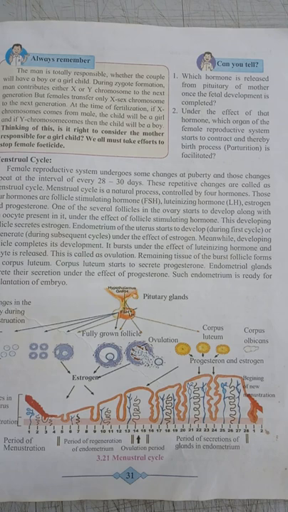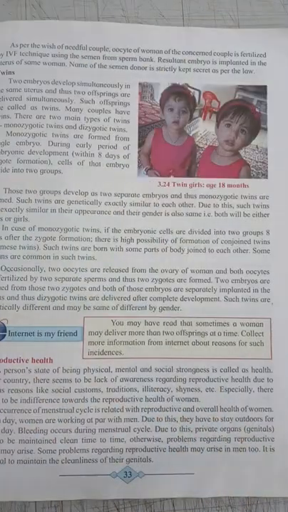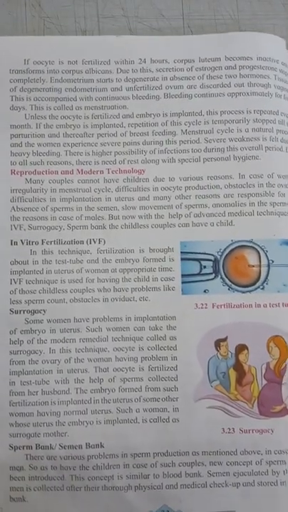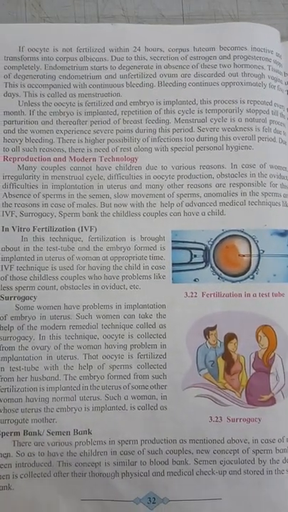When everything is ready, the oocyte is released and the endometrium, the inner surface of the uterus, is also completely developed for the implantation of the embryo. Then what happens? Fertilization takes place, meaning the oocyte will fertilize with a sperm.